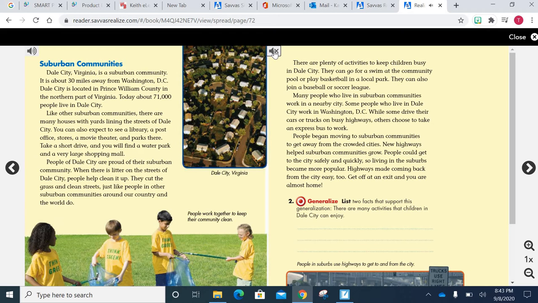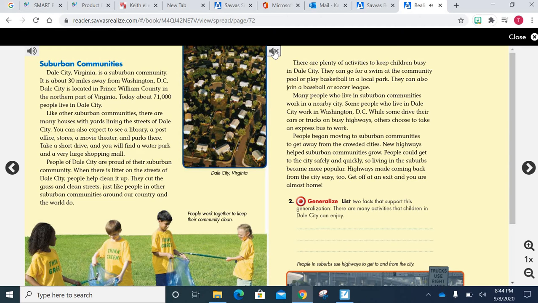There are plenty of activities to keep children busy in Dale City. They can go for a swim at the community pool or play basketball in a local park. They can also join a baseball or soccer league. Many people who live in suburban communities work in a nearby city.